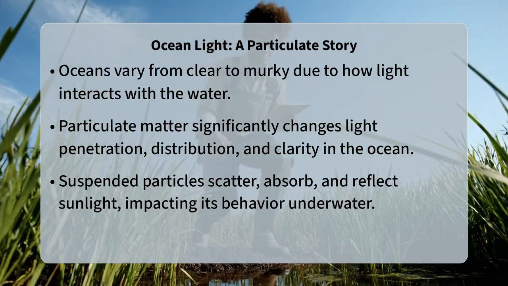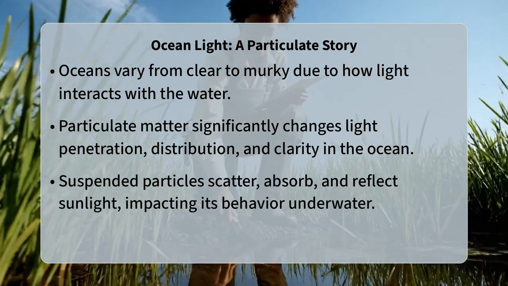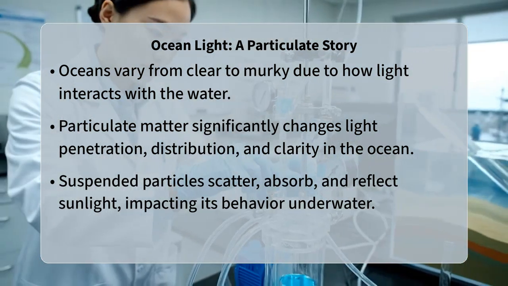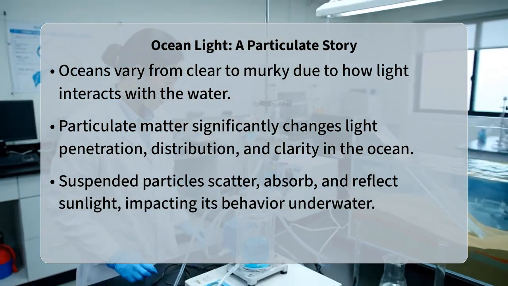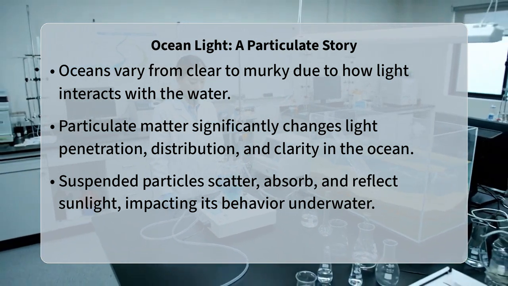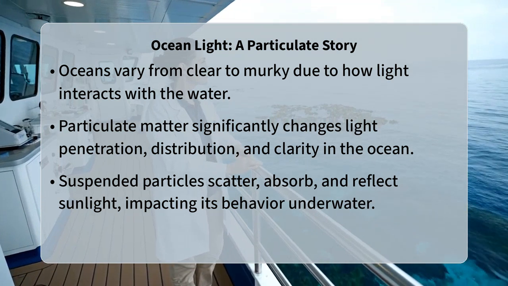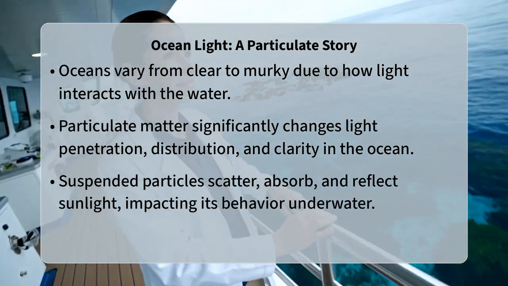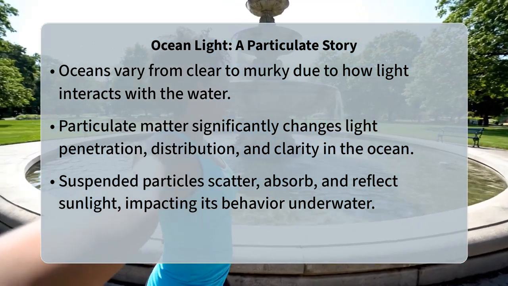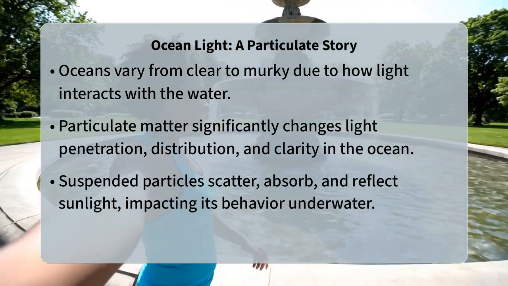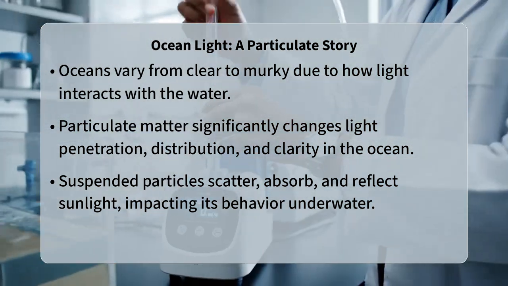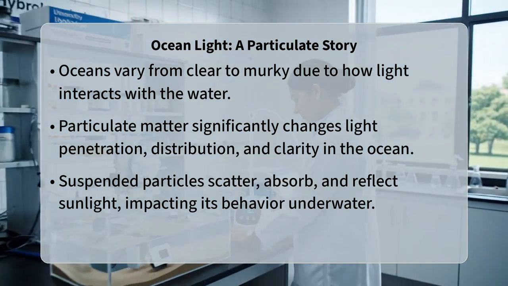Have you ever noticed how different bodies of water can look so incredibly varied, from crystal-clear tropical seas to murky, sediment-laden rivers? What exactly makes light behave so differently in these diverse aquatic environments? Particulate matter profoundly impacts ocean water optics by fundamentally altering how light interacts with the water column. These tiny suspended particles scatter, absorb, and reflect sunlight, directly influencing its penetration depth, spectral distribution, and overall clarity within